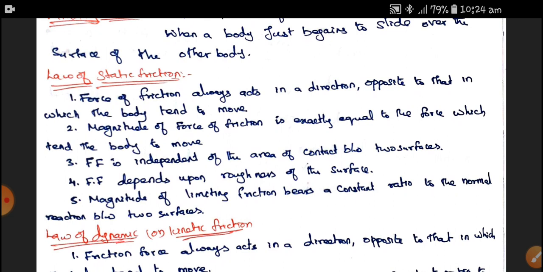If I have a body of 100 kg weight or 100 kg force, then my force of friction is always 100 kg. If I want to move that 100 kg body with the help of a 10 kg force, it can't move because the friction force is 100 Newton.